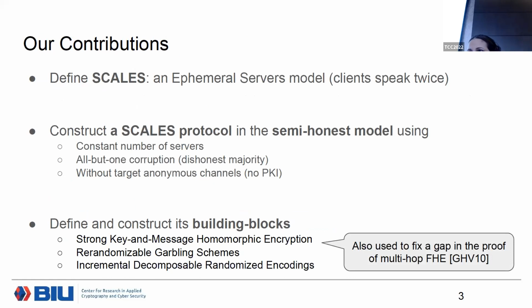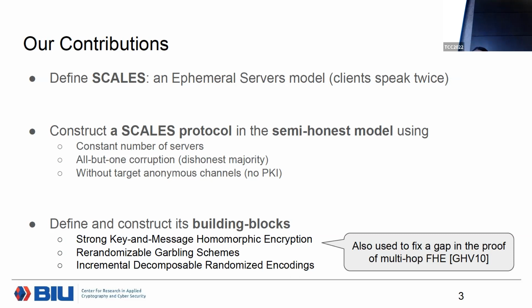So in this paper, we introduced a new model called Scale, which slightly tweaks the YOSO model. In what sense? We distinguish two sets of parties. We have the client, which will be the input provider, and there will be lightweight machines that are not expected to work much. On the other hand, we have the set of servers, which are the heavy machines that will perform the bulk of the computation.